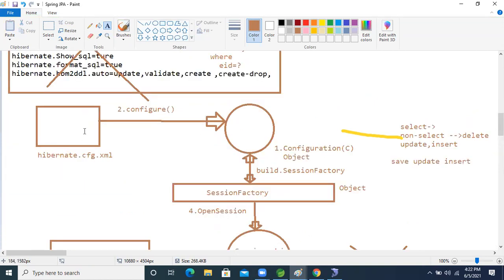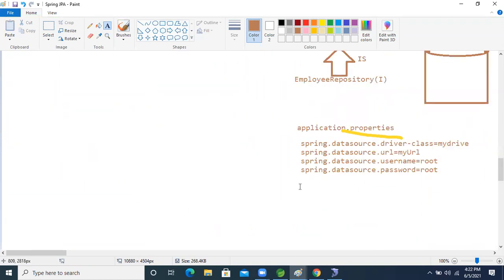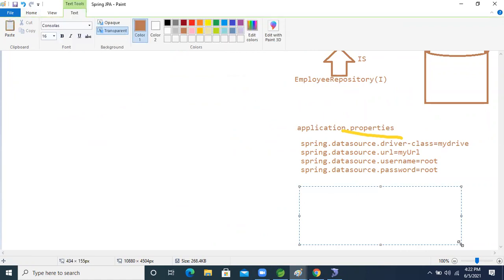Now for Hibernate, we will again take four more properties in the property file. Spring.jpa.database-platform. Platform means dialect. We will give the MySQL dialect.